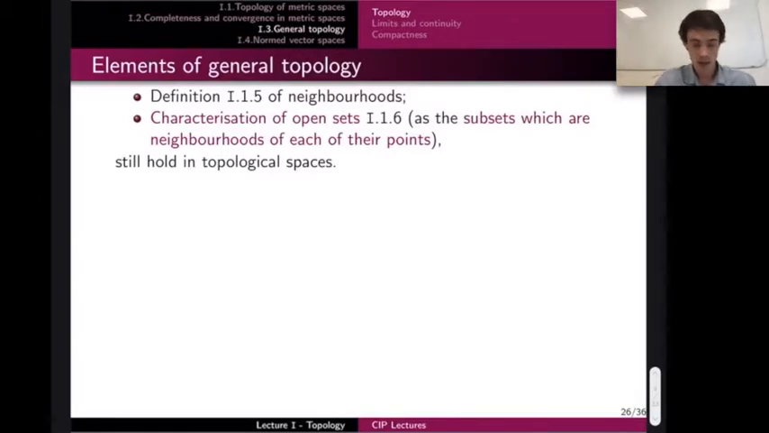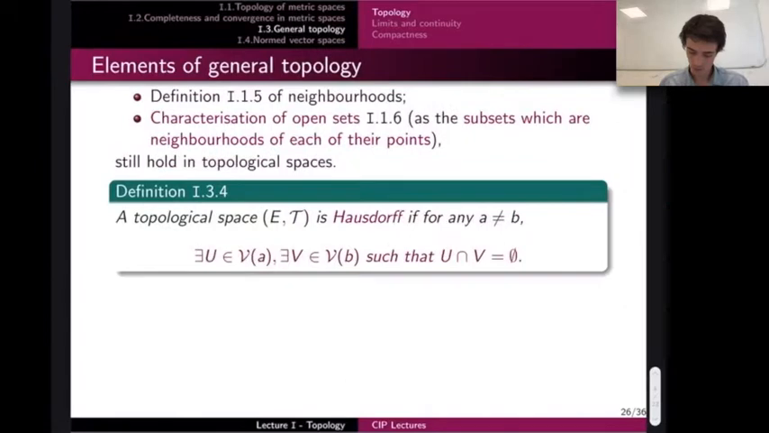I can define neighborhoods in general topology. In fact, the definition of neighborhoods that we've seen before applies right away. You only need to have open sets, and open sets are provided by the topology, so you can define neighborhoods just as we did before. One important thing to ask, and you don't have to ask for it, but it's very nasty when you don't have this property,